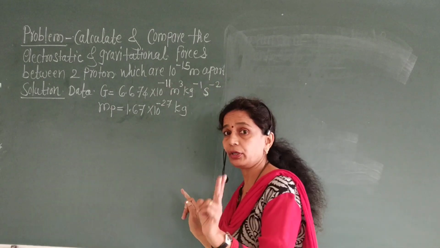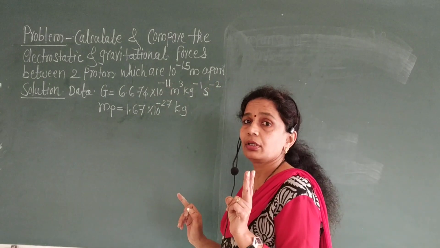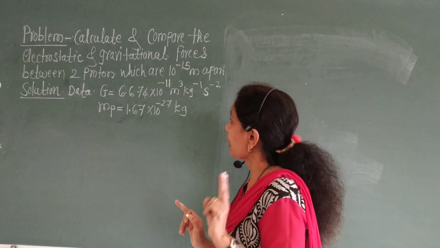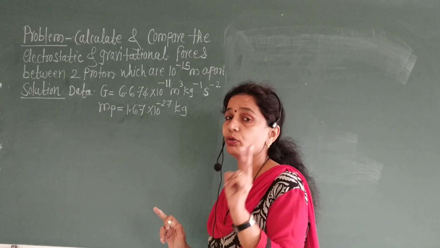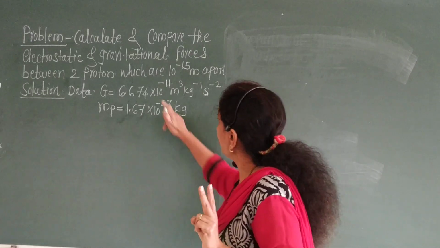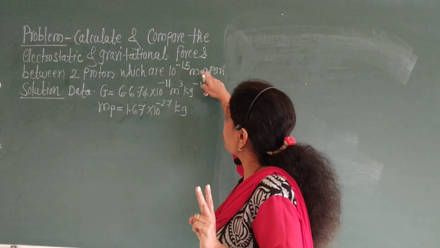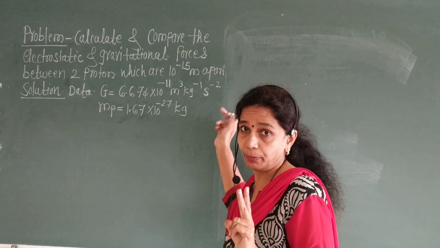We have to find out the gravitational force as well as the electrostatic force between the two protons. Here we are given two protons which are 10 raised to minus 15 meter apart.